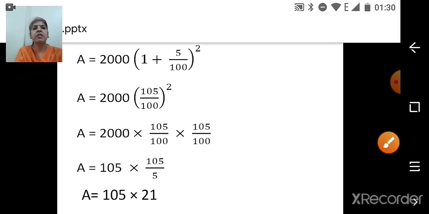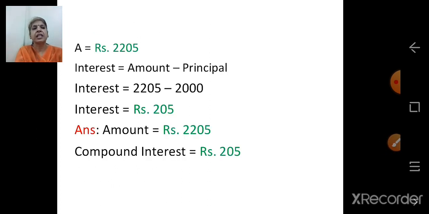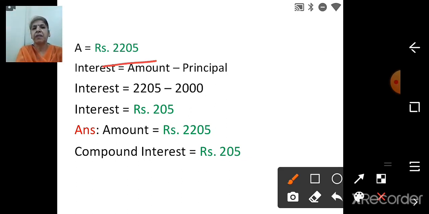And then what are we going to do? We are going to multiply. 105 multiplied with 21. So you will get the answer, that is amount, 2205. And then this is amount 2205. Now for interest, you know the formula, amount minus principal.